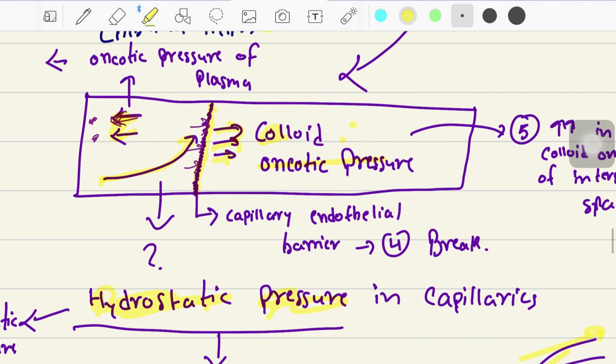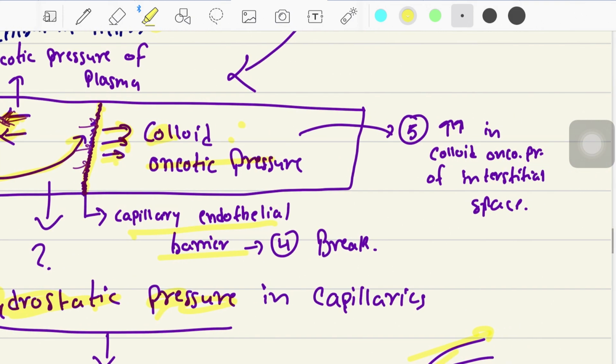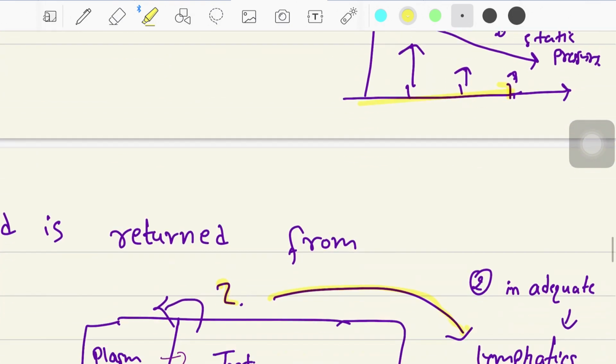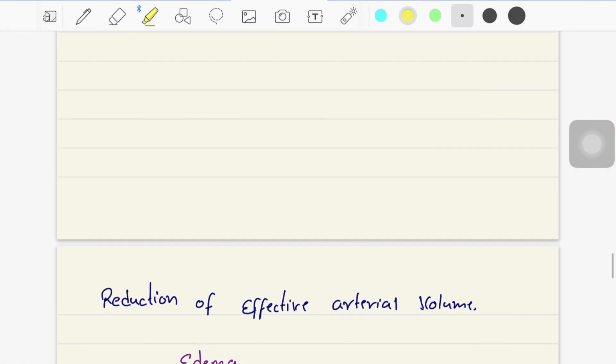The fourth one: if the capillary endothelial barrier breaks, then more of the fluid will go into the interstitial fluid, and that will develop edema. The fifth and last one: if the colloid oncotic pressure increases in the interstitial fluid, there will be more pulling force, and this will pull more of the fluid into the interstitial fluid, causing edema.